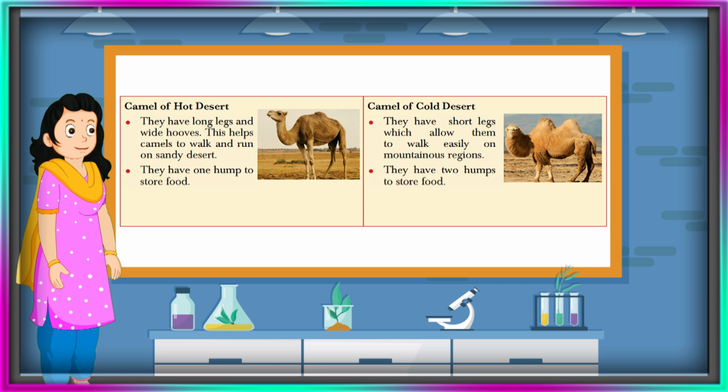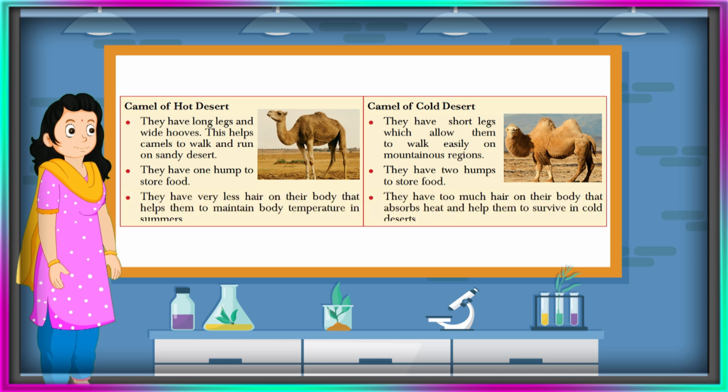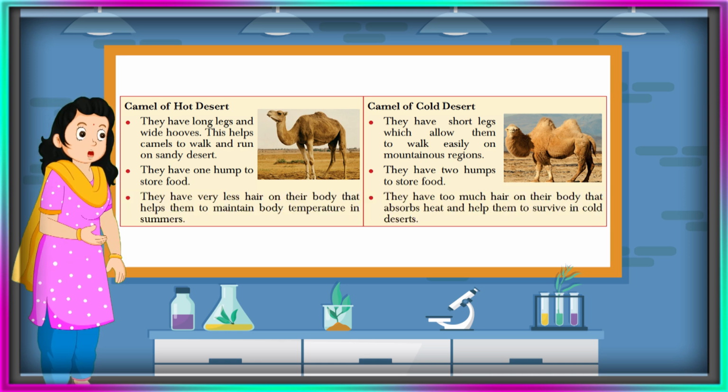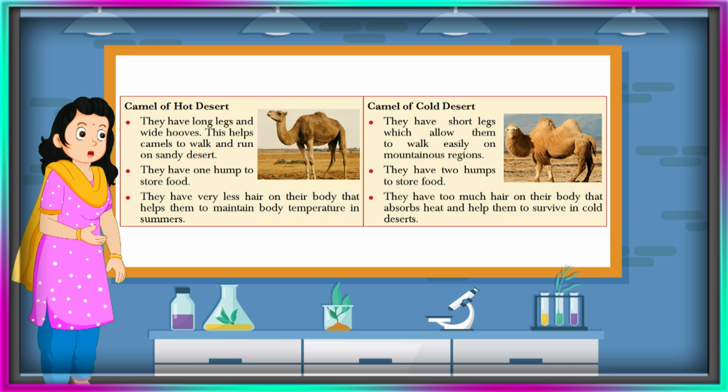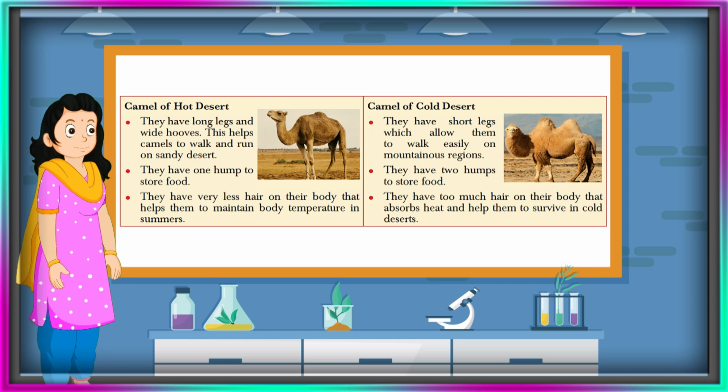They have one hump to store food. They have two humps to store food. They have very less hair on their body that helps them to maintain body temperature in summers. They have too much hair on their body that absorbs heat and helps them to survive in cold deserts.